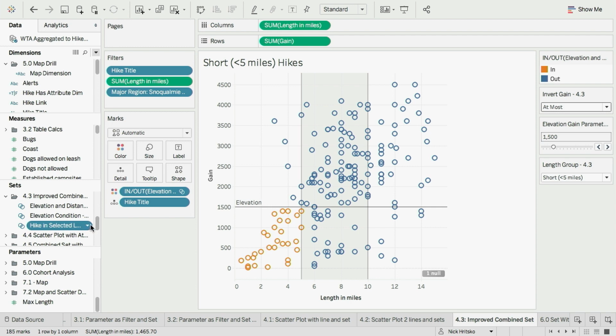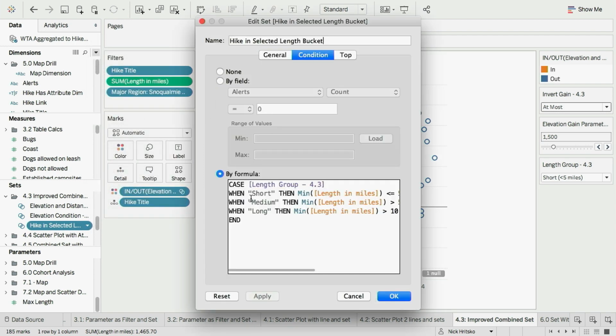Now, just like before, we'll use a set to do that. And for ease of use, I don't have to uncomment this one. I'll just walk through the calculation. So we're doing something in programming called a case statement. We're taking the value of the parameter, and for each valid value of that parameter, we're telling Tableau how to figure out which marks should be in or out of the set.